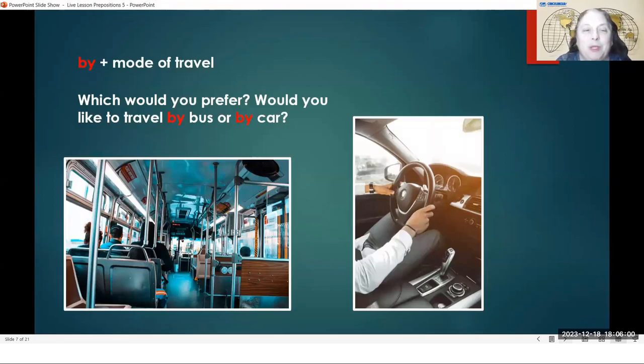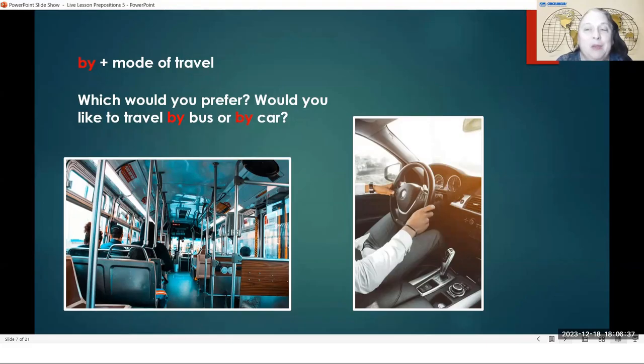Which do you prefer? Would you like to travel by bus or by car? Would you like to travel by bus or would you like to travel by car? I wish we had time for everyone to share their preferred way of traveling, by bus or by car. I want to let you know before we leave this use of the preposition by, you can use this with almost any way to travel somewhere. You can go, it says here, by car, by bus. We've had by subway, by bicycle.